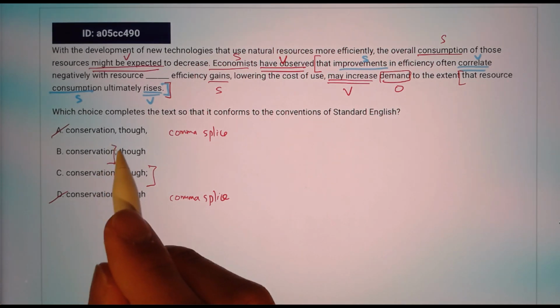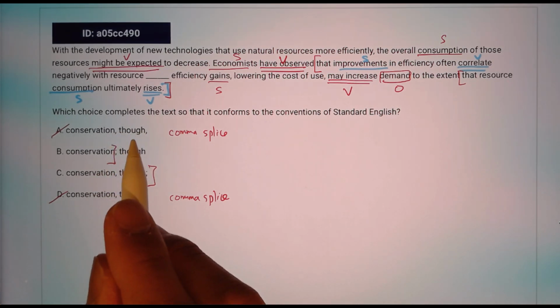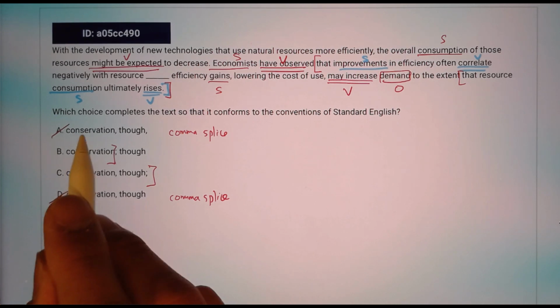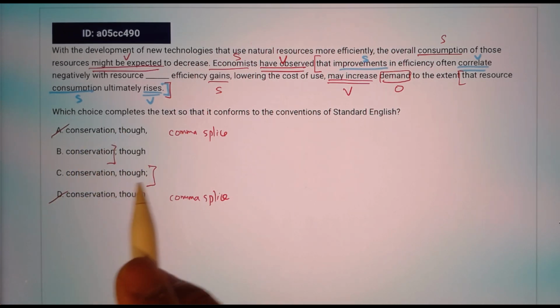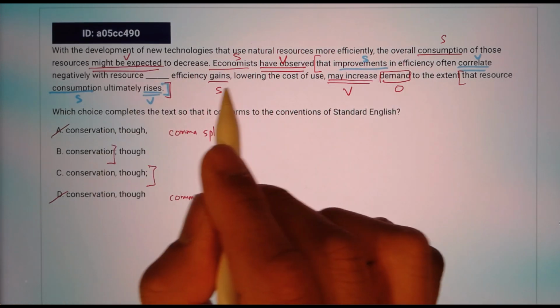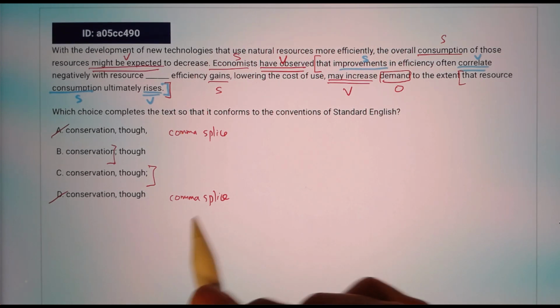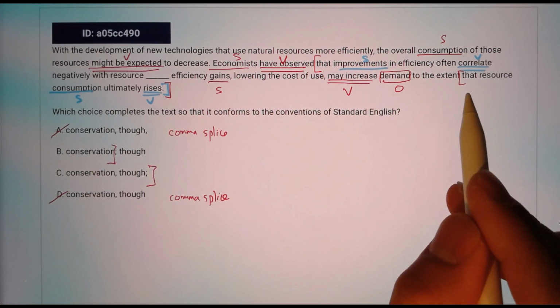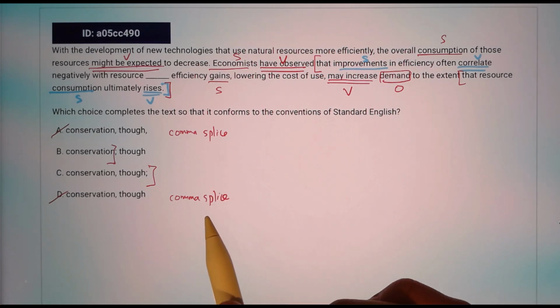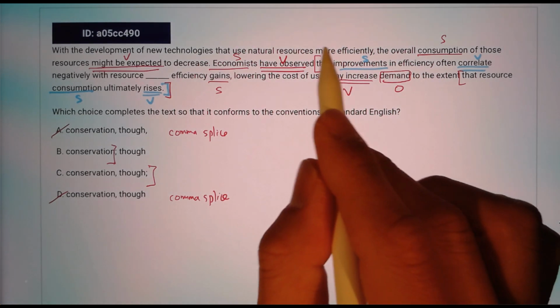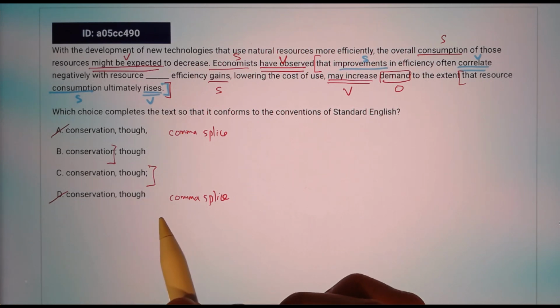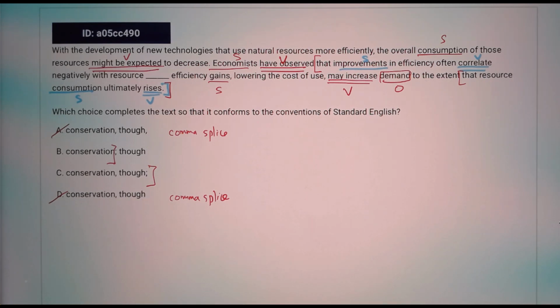And also placing "though" will be confusing, whether it's contrasting the first part of the second sentence or the second part, when you just have a comma before and after. When you say comma and "though," that makes the entire second sentence a dependent clause, and that's not correct here because we already have a dependent clause and then another dependent clause. Okay, it's going to be very confusing. Again, it's really ambiguous. But choice B and C clearly mark the boundary between two independent clauses.